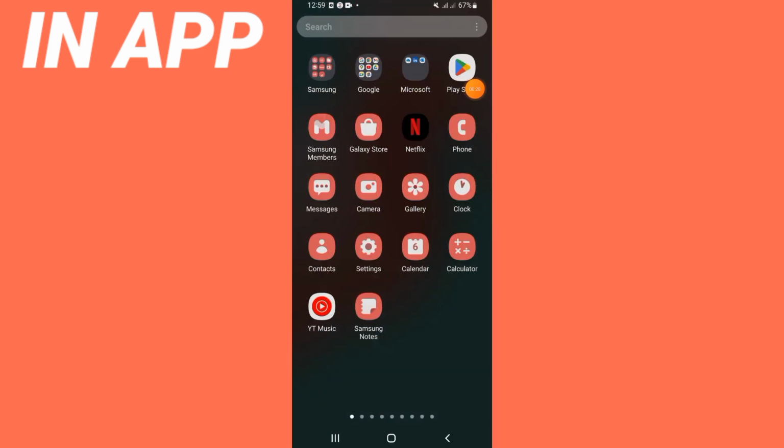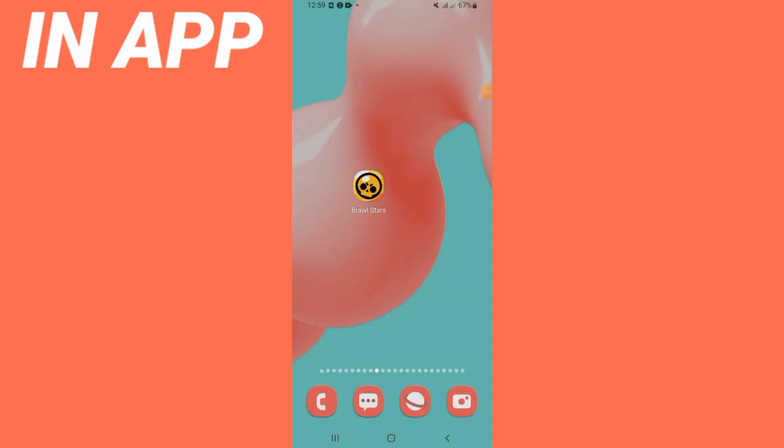Go to Play Store or App Store, update your Brawl Stars, and right now guys you just have to restart your device and that's it.